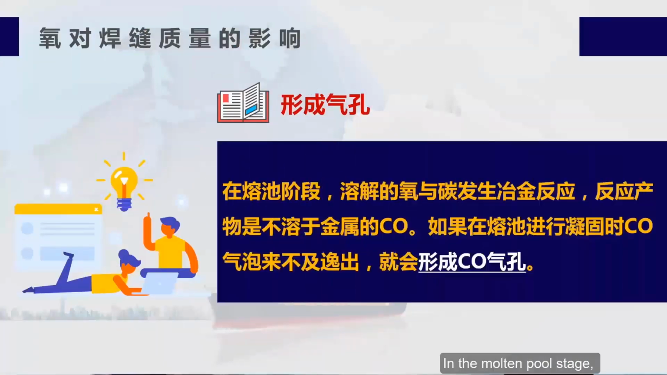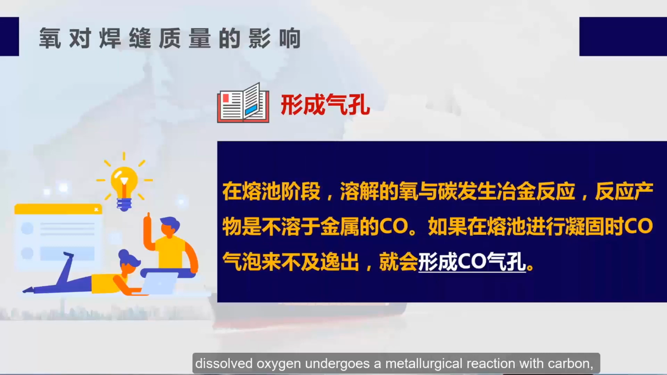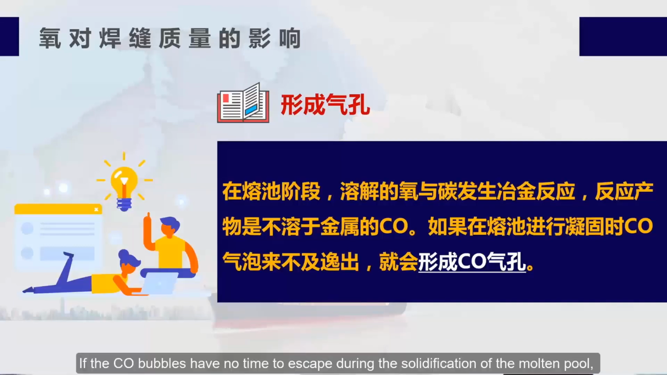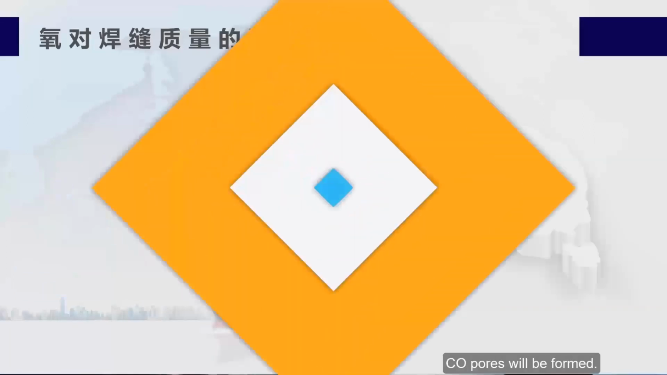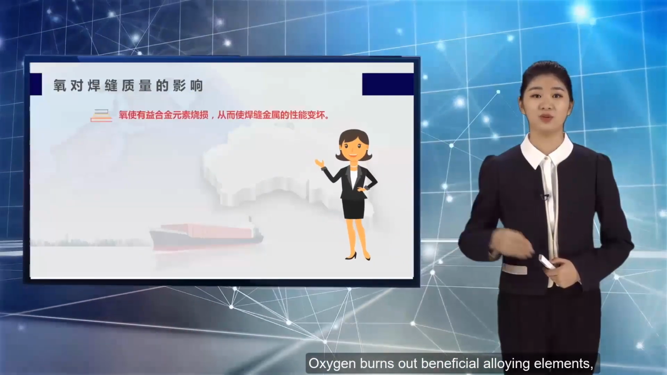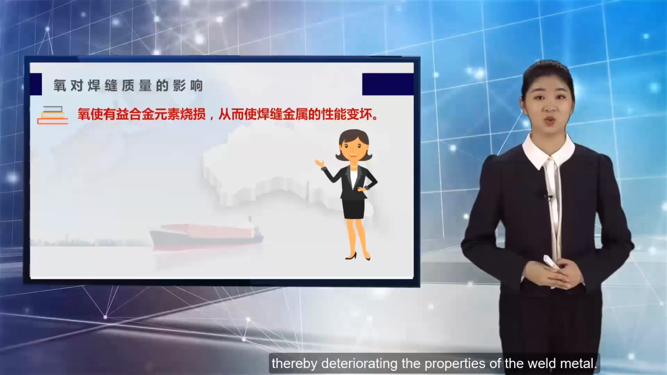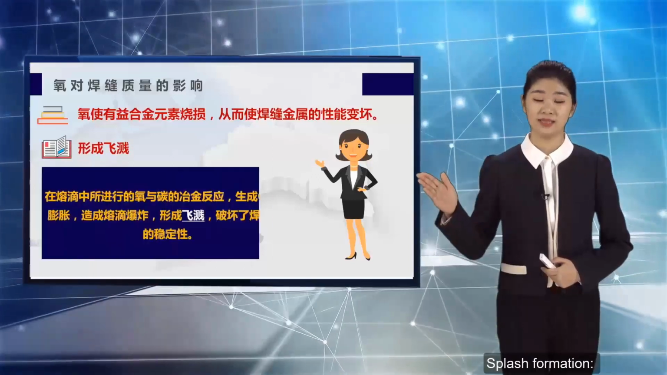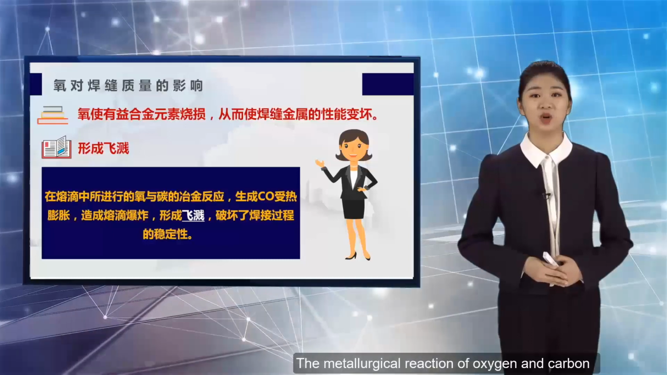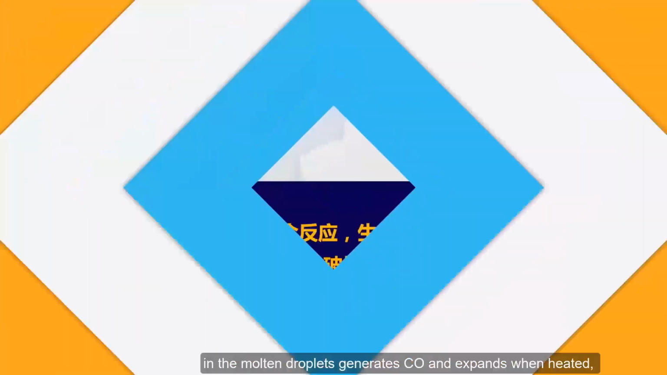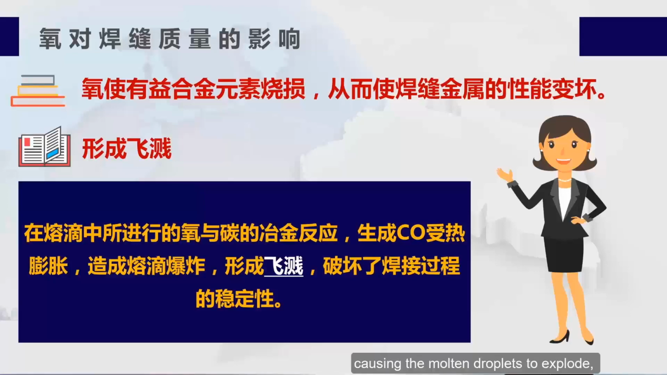In the molten pool stage, dissolved oxygen undergoes a metallurgical reaction with carbon, and the reaction product is metal-insoluble CO. If the CO bubbles have no time to escape during the solidification of the molten pool, pores will be formed. Oxygen burns out beneficial alloying elements, thereby deteriorating the properties of the weld metal. Splash formation: the metallurgical reaction of oxygen and carbon in the molten droplets generates CO and expands when heated, causing the molten droplets to explode, forming splashes, and destroying the stability of the welding process.